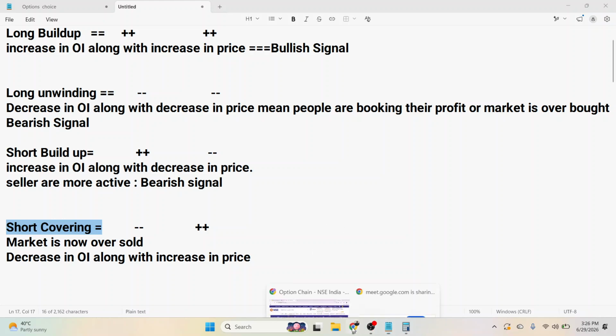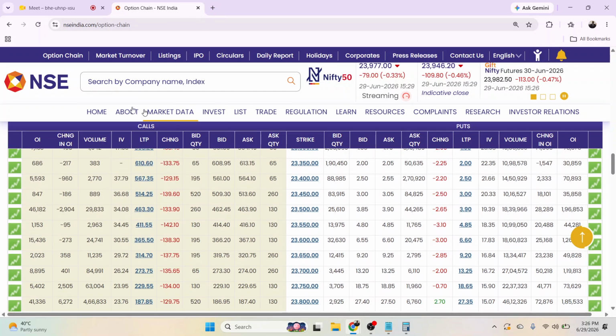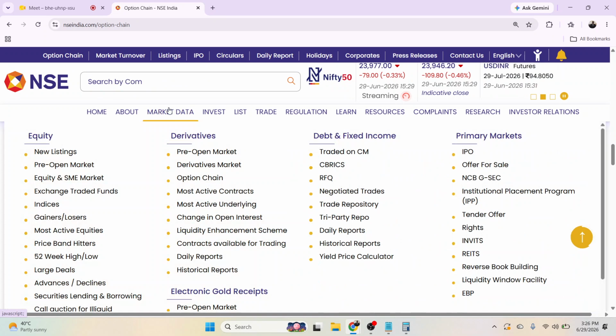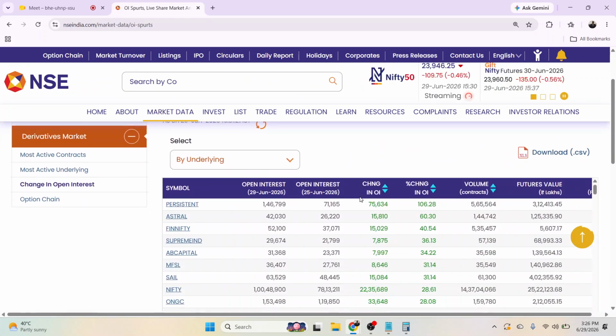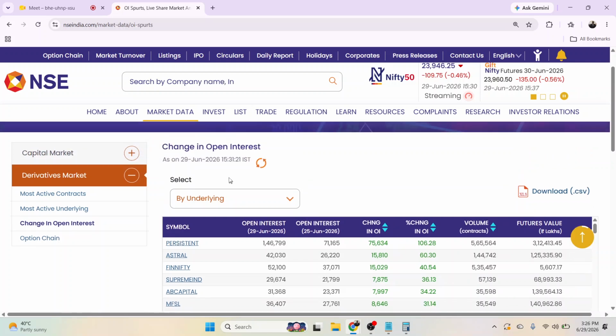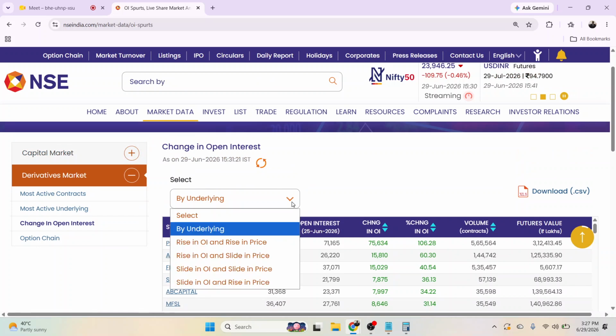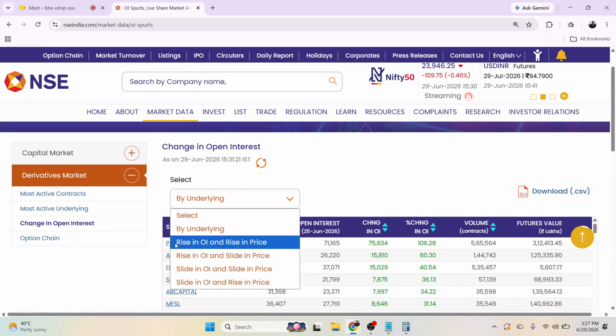Okay, so here you can see on this website, in the market data, there is a derivative section and change in open interest. You can click on this link and see the same thing here. If you click on this tab, change in open interest, and select this drop down, the first option is rise in open interest and rise in price.